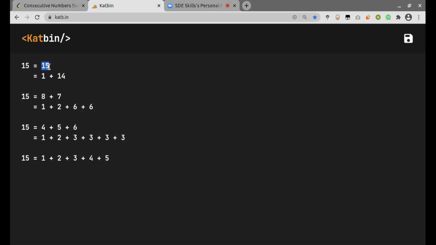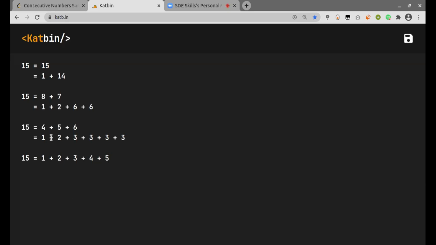So here I've taken the last example, which is 15. So for the first one, 15 can be represented as 1 plus 14, and then 8 plus 7 can be represented as 1 plus 2, and the common term 6 plus 6. Again, 4 plus 5 plus 6 can be represented as 1 plus 2 plus 3, and then the three terms 3. And again, the last one is already a consecutive positive number sequence with starting point as 1. So I don't have to take any extra factor out of this. So the extra factor will be 0, right?